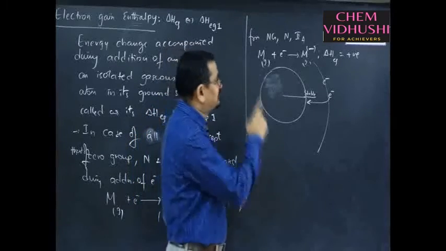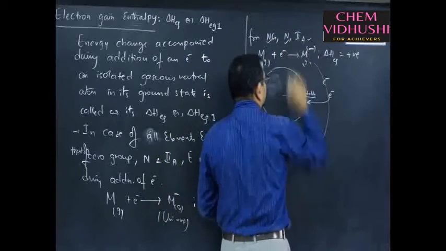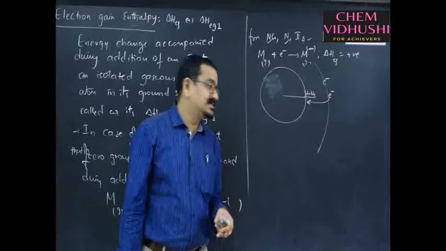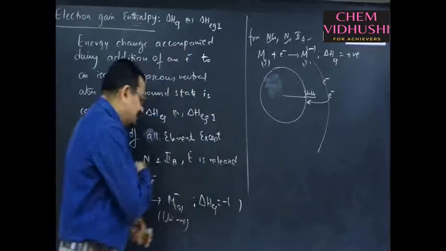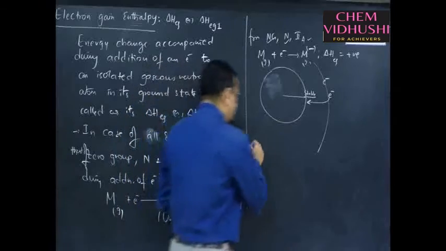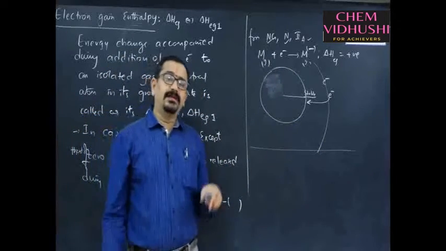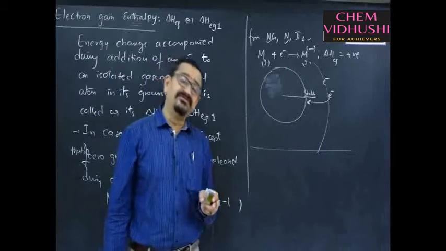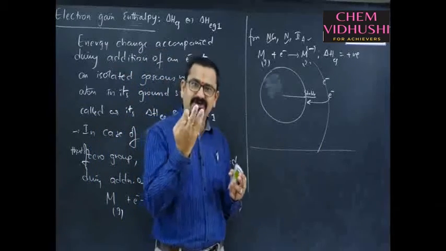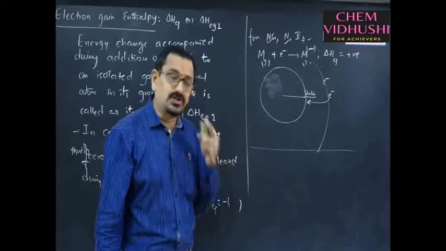That is why in case of these three, noble gases, nitrogen and alkaline earth metals, the first electron gain enthalpy is observed as positive. In all the rest of the cases, first electron gain enthalpy is observed as negative. Now, one more point to notice. Earlier, electron gain enthalpy was also termed electron affinity. Affinity means affinity to gain an electron.